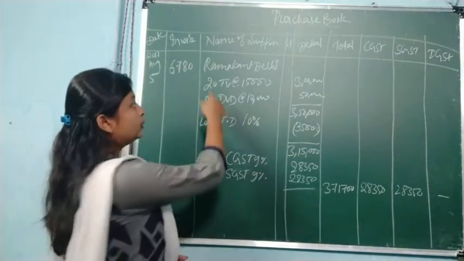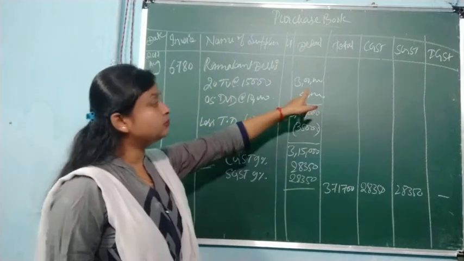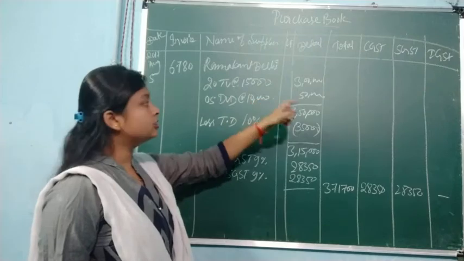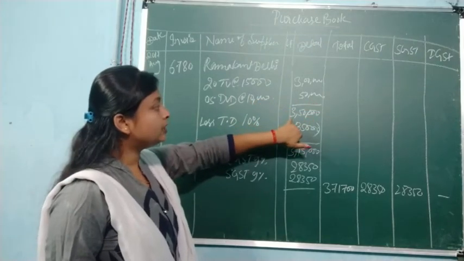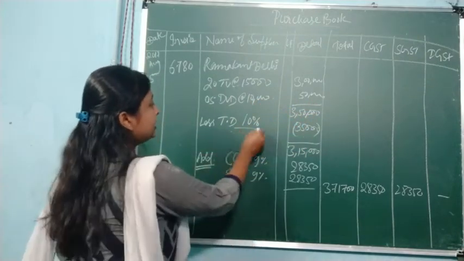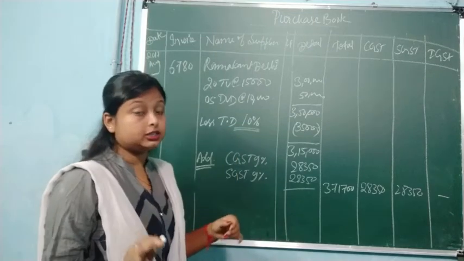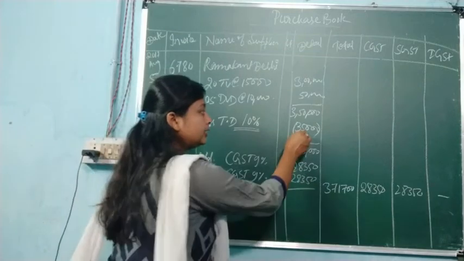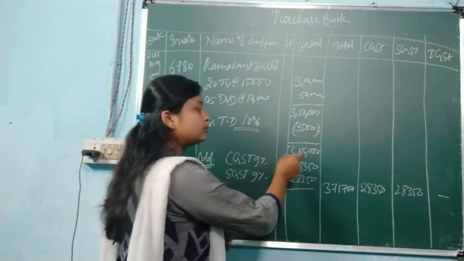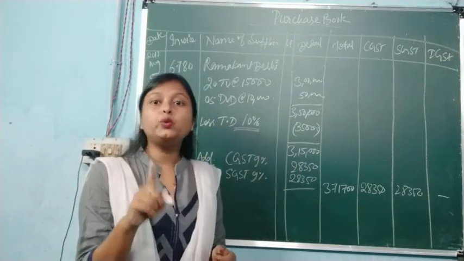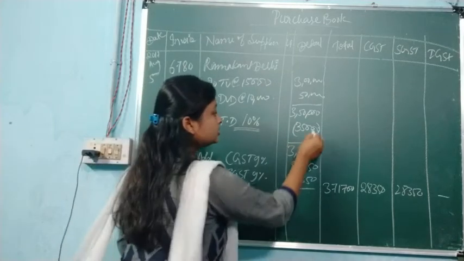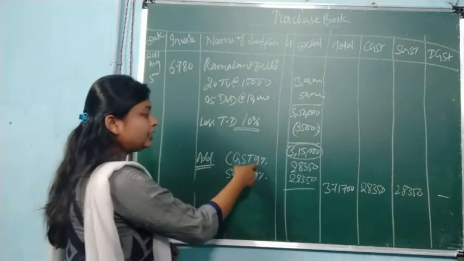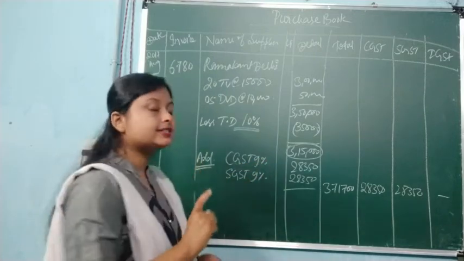So 20 into 15,000 it will come 3 lakh. 5 DVD at the rate 10,000 it will come 50,000. Total will come 3 lakh 50,000. After that we will deduct the trade discount. 10% of 3 lakh 50,000 is 35,000. Deduct 35,000, the amount will come 3 lakh 15,000. Now we have to add GST on this amount. On this 3 lakh 15,000 we have to calculate 9% CGST and 9% SGST.